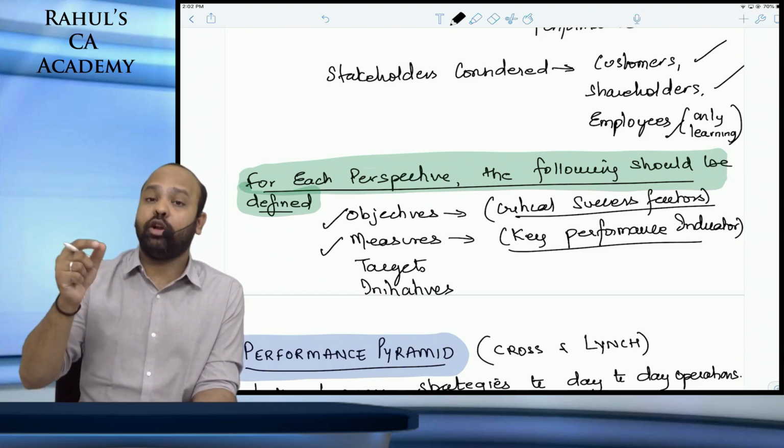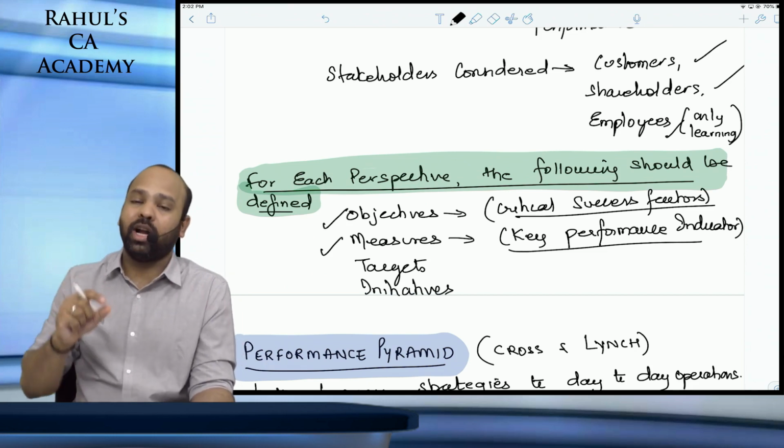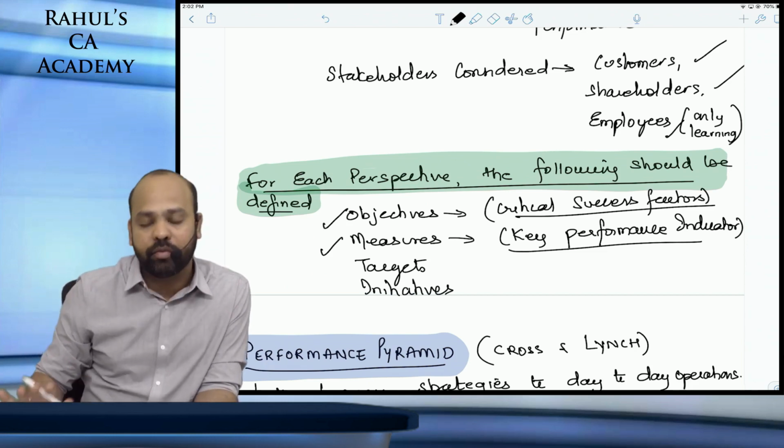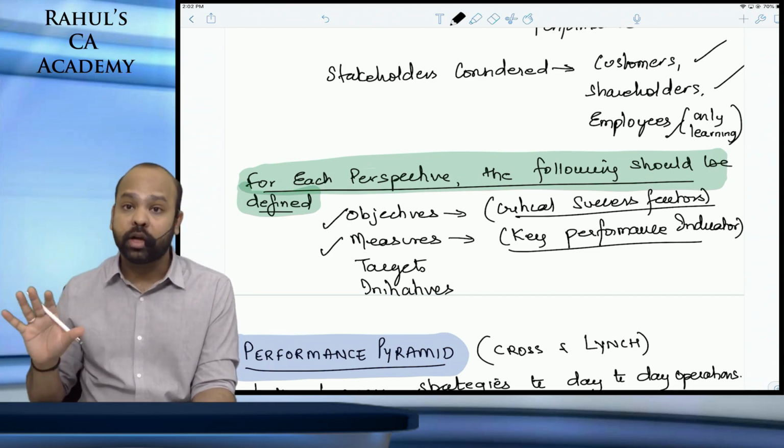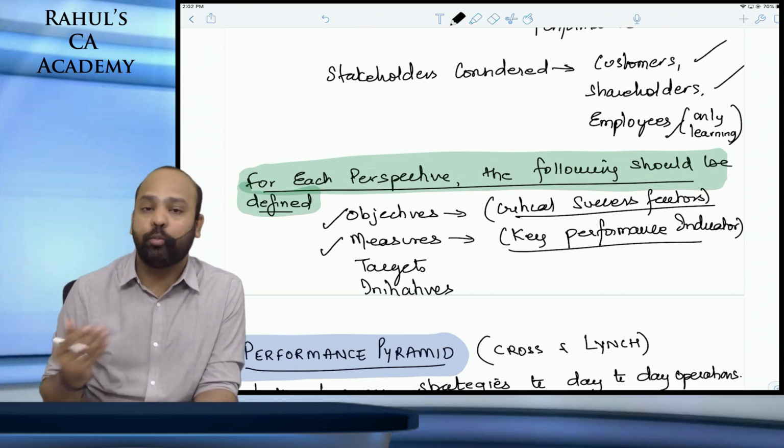You have put a target of 40,000 crore rupees net profit. What initiatives did you take to achieve that profitability? This is how you should report, guys, to the top management. This is how internal reporting should be done.